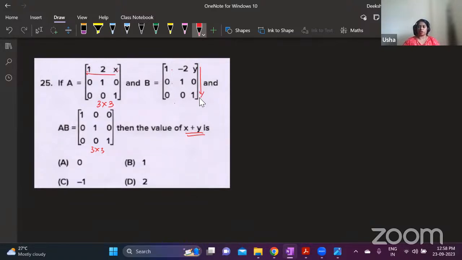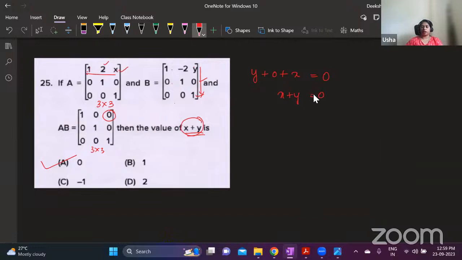Okay, if you don't know how to simplify only what is required, you will end up, AB is given product, you will end up multiplying this entire AB and then compare that with this and then you will get that one line. Here we need first row and this third column we need to multiply. Okay, 1 into y is y plus 2 into 0 is 0 plus x into 1 is x, and that is equal to this value which is 0. That's all you need to know. You have to find x plus y, right? This is x plus y. That is equal to 0.